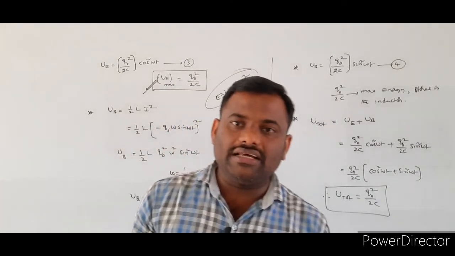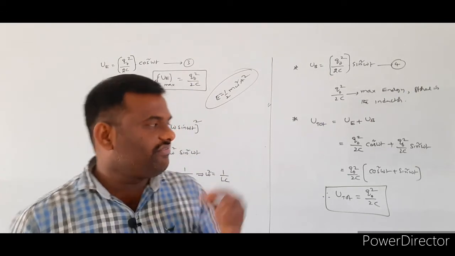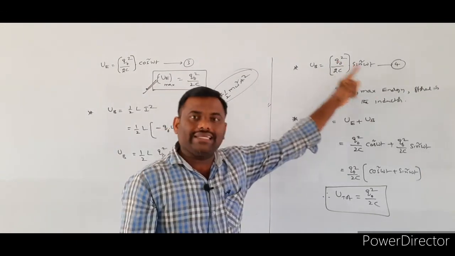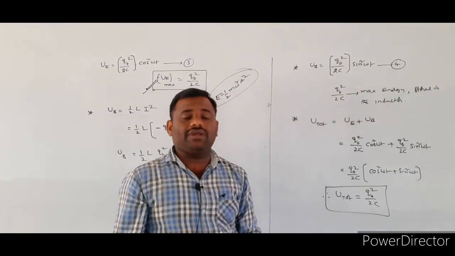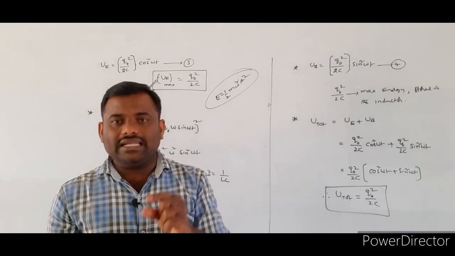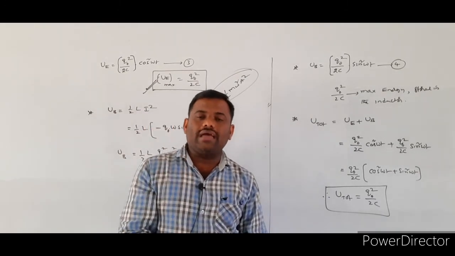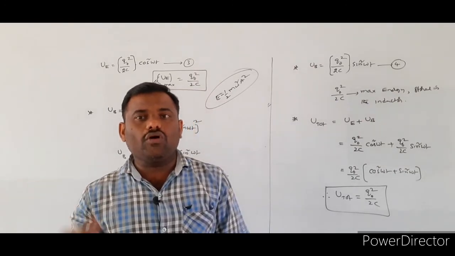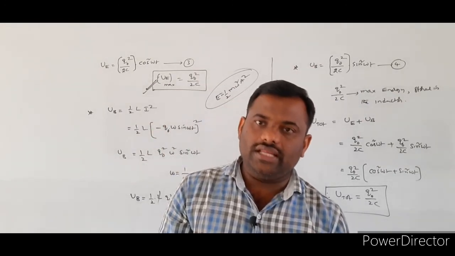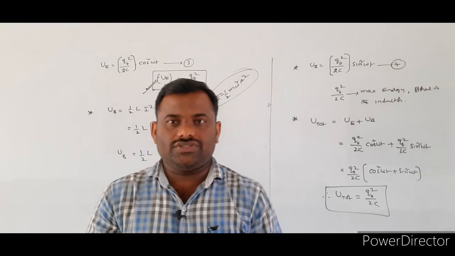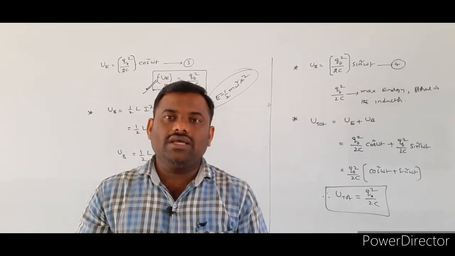Initially the energy is in the form of electrical energy, then it converts into magnetic energy, and again from magnetic energy back to electrical energy, which takes place continuously at regular time intervals, and that is called LC oscillations. This is about LC oscillations.